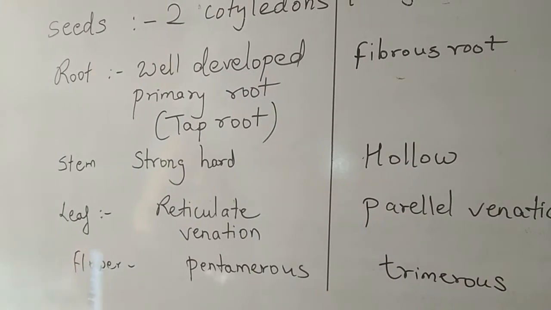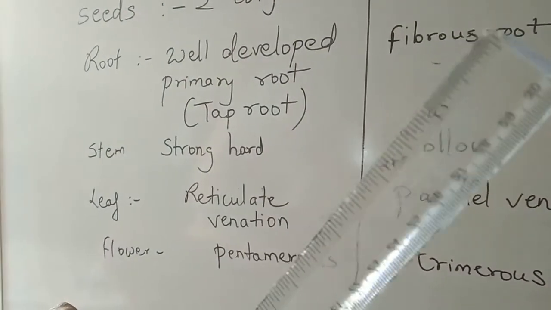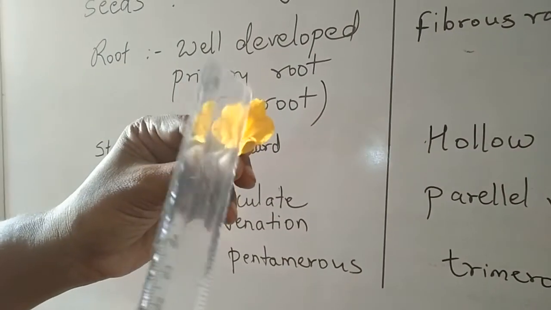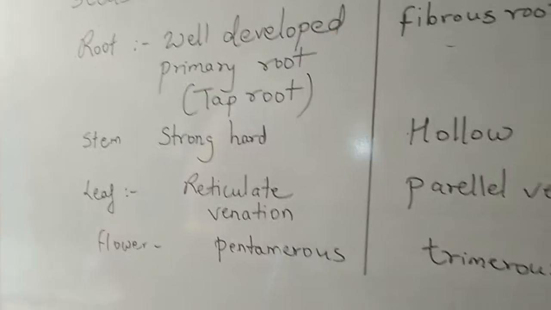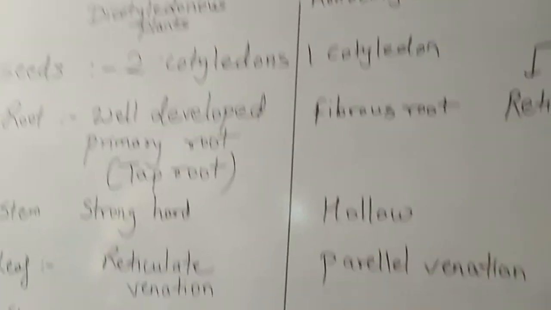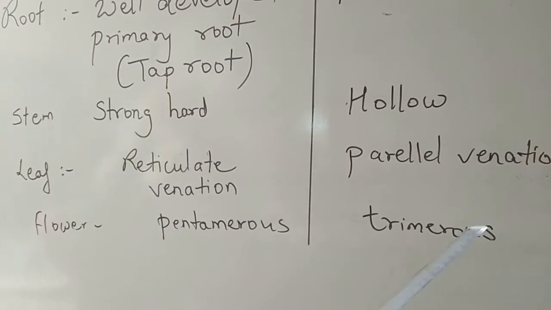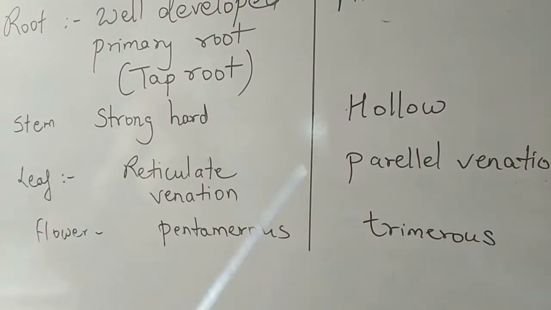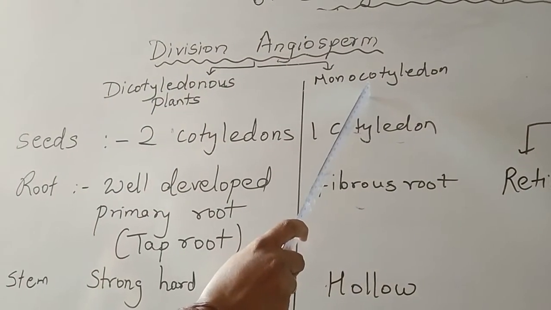Now flower. If you observe, the flower is found to be pentamerous. Pentamerous म्हणजे काय, 5 पाकळ्या असणारे. So there are 5 petals, therefore this will be called pentamerous flowers in case of dicot. And in case of monocot, there will be only 3 petals. Okay, so here we have studied some general characteristics of dicotyledonous and monocotyledonous.